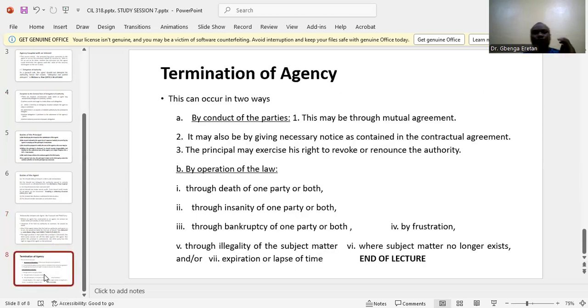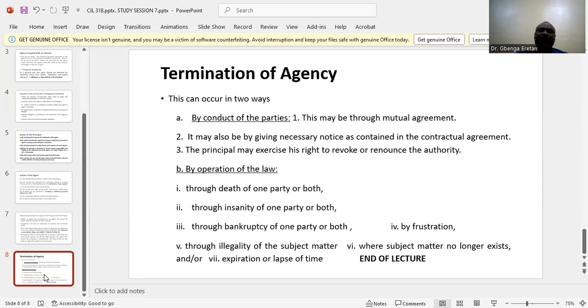We now move on to termination of agency. When you are talking about termination of agency, you are referring to a situation where the relationship between the principal and agent comes to an end under the law. Under the law, there are two circumstances that could lead to termination of agency.